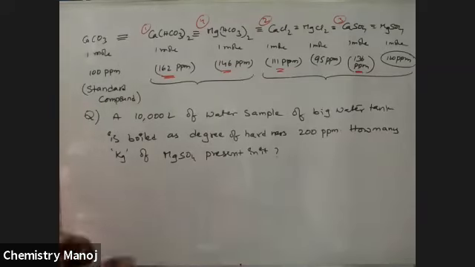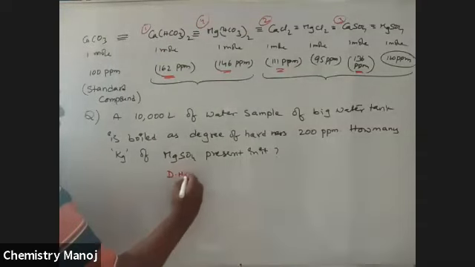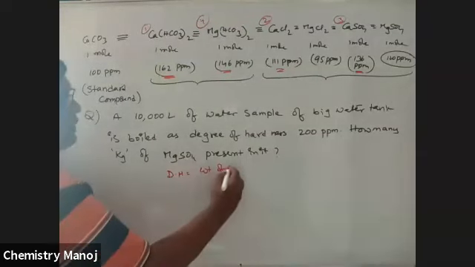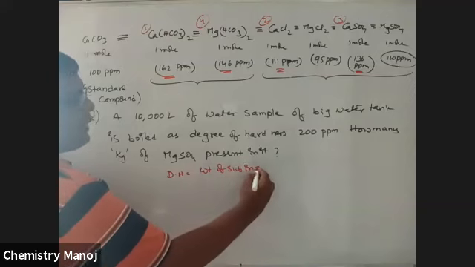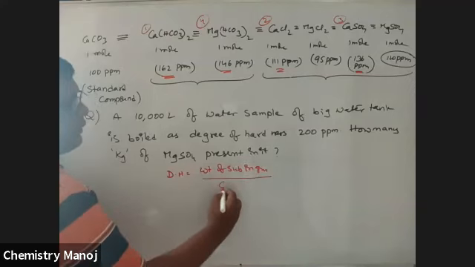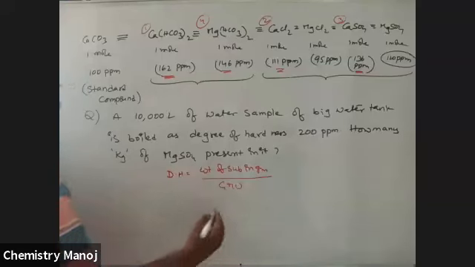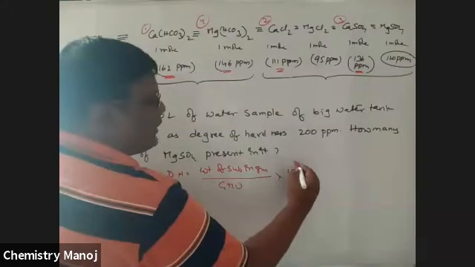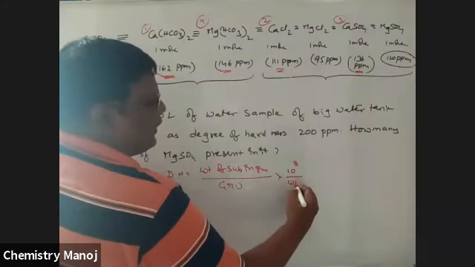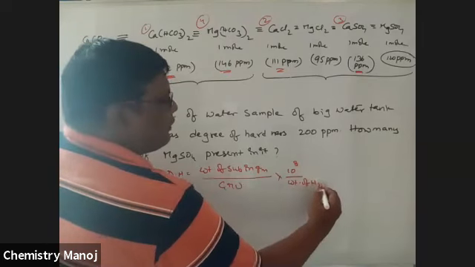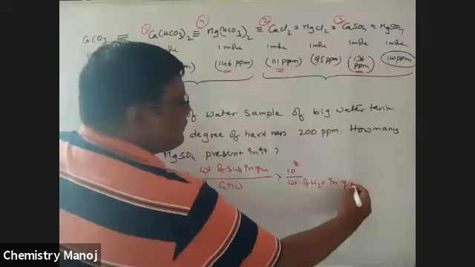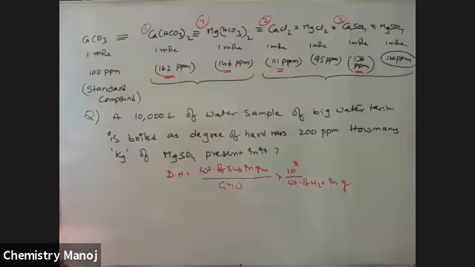What is that formula? Degree of hardness is equal to weight of substance in grams by gram molecular weight into 10 power 8 by weight of water in grams.